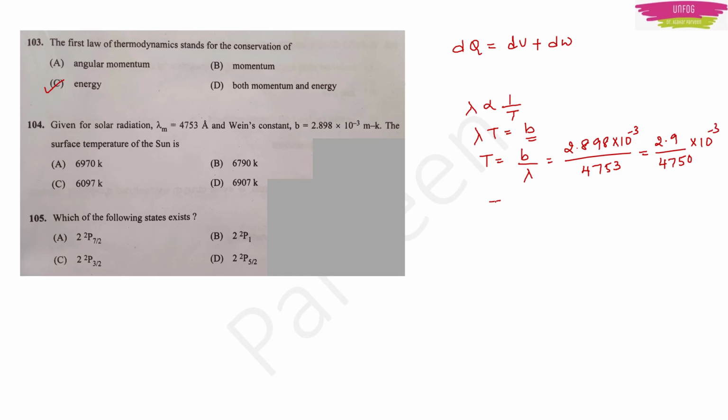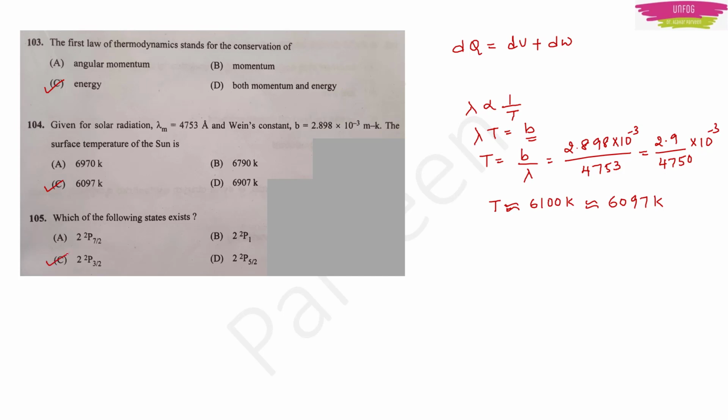So if we simplify, we get around 6100 Kelvin. So this is equal to around 6097 Kelvin. So option C will be the right answer. Okay. Next question. Which of the following states exists?